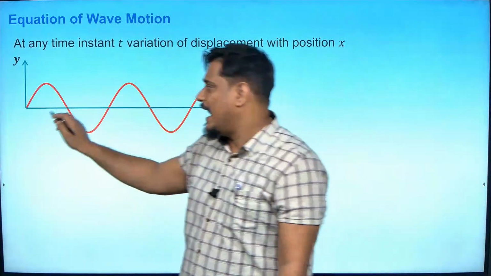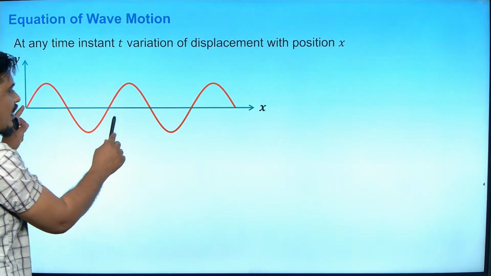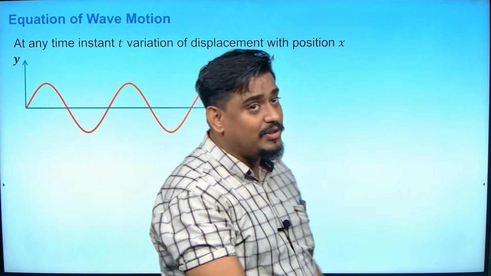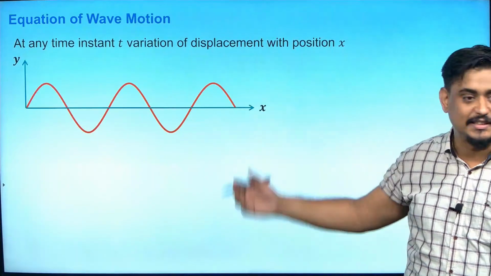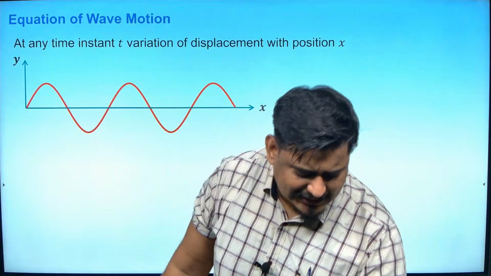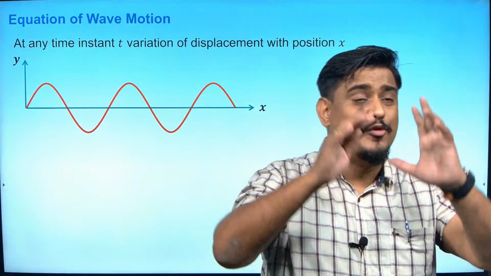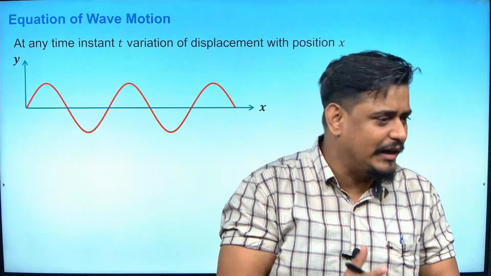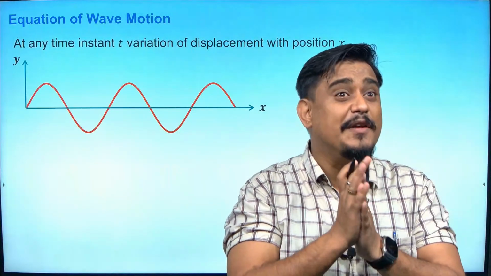If I ask you at x equal to 2 meter, what is the displacement? You will go to 2 meter, draw a line, and check the value, and this is the displacement. If I ask you at t equal to 3 seconds, you will not be able to say, because there is no time axis here. Am I right? For this, there is a concept not there in the book much, but I am telling you about it. The concept is called freezing of frame and video recording.